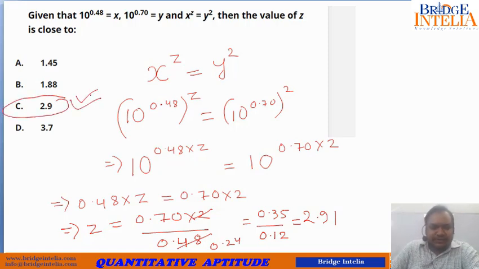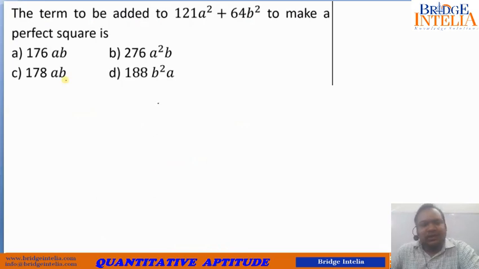Now let's move further. The term to be added to this expression to make it a perfect square. The idea behind such questions is that the expression is an incomplete square. So what should you add to make it an expression that can be expressed in terms of something squared? So let us see what is already given to us.